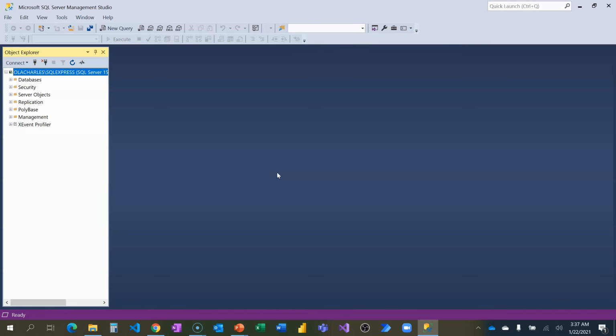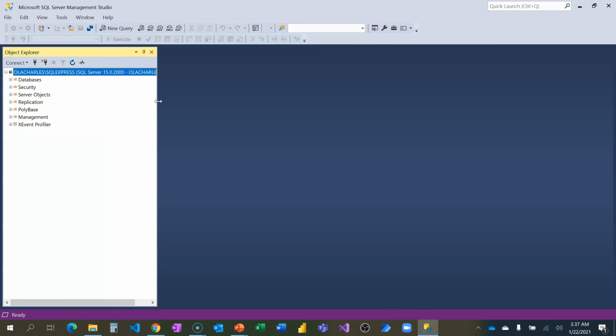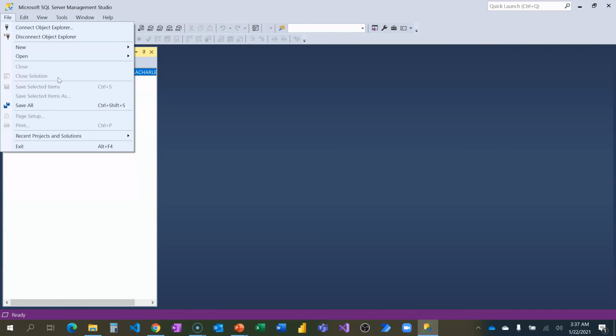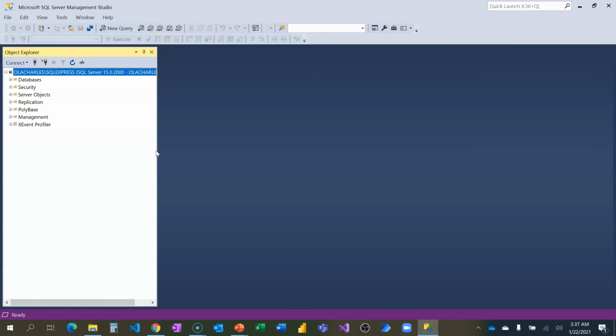Voila, we have been able to connect to our server. You can see this is the database which we have connected to now, and this is the environment for the SQL Server Management Studio. See, GUI, just point and click, and you're able to do one or two things. It is that easy to interact with, rather than interacting directly with the SQL Server itself.